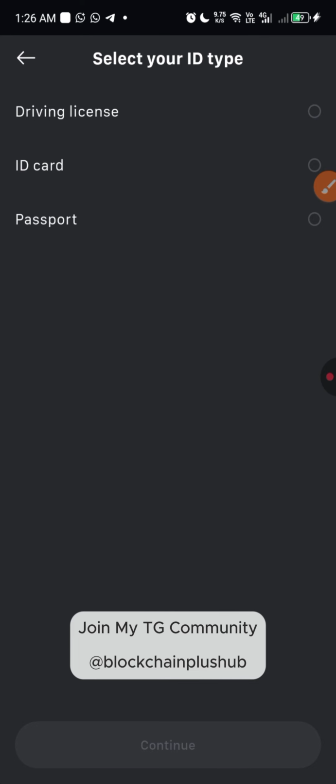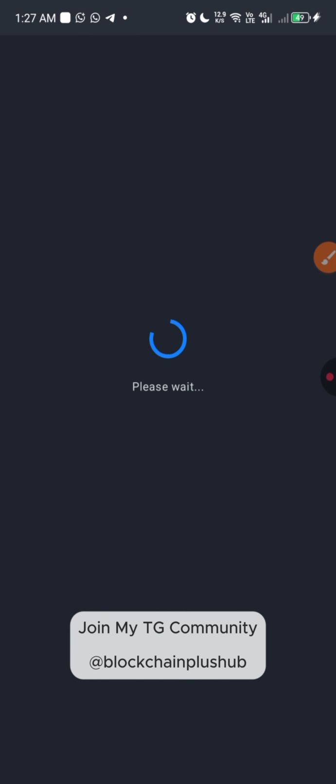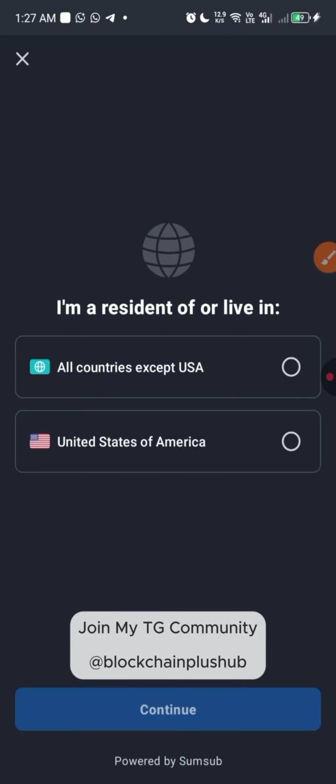For my own, I'm going to choose ID card. Then I'll click on continue. Now, when you come to this place, you're going to choose the first one, which says all countries except USA, because you're not in USA, right? So you click on continue.